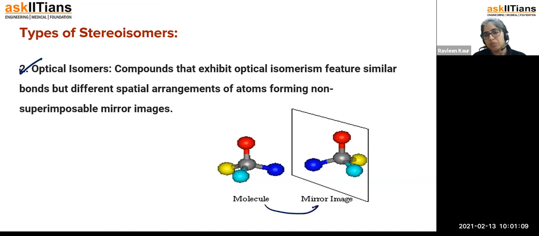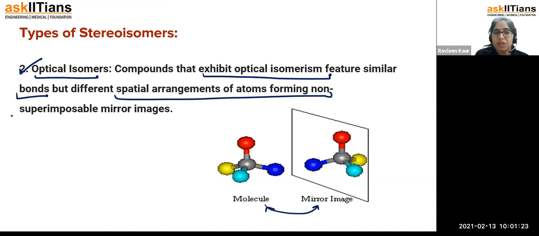So this is a mirror image of the molecule. So this is an example of optical isomers. A compound that exhibits optical isomerism has similar bonds, but their spatial arrangement is non-superimposable. Non-superimposable क्या होता है बच्चों?